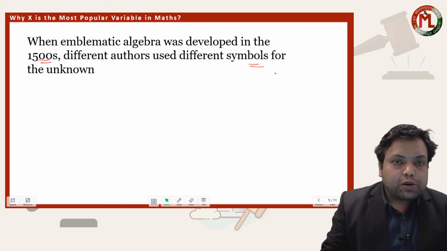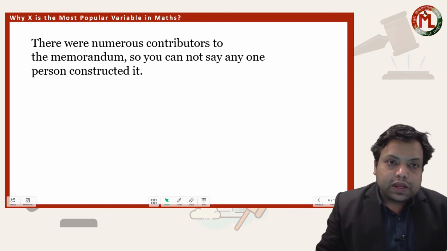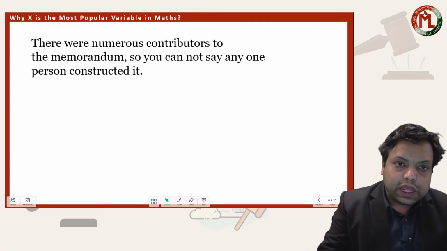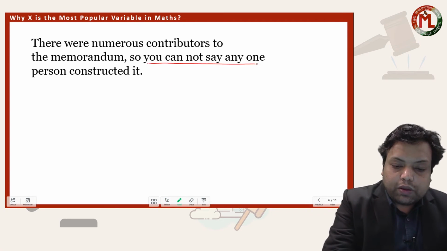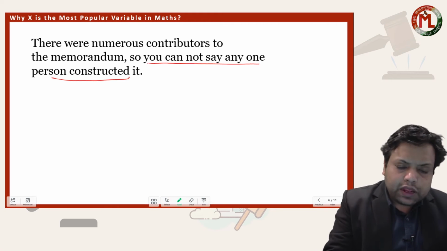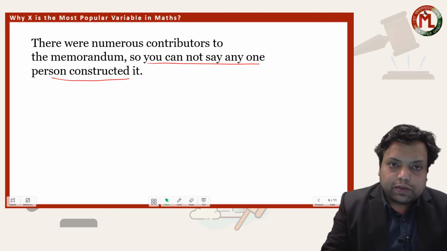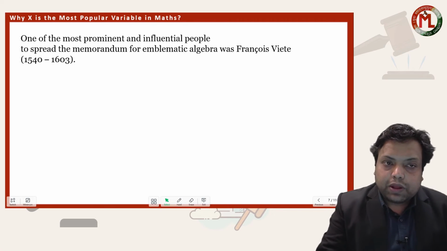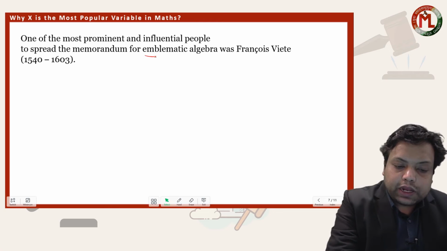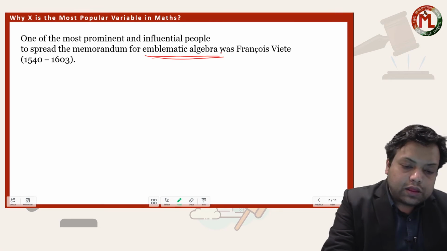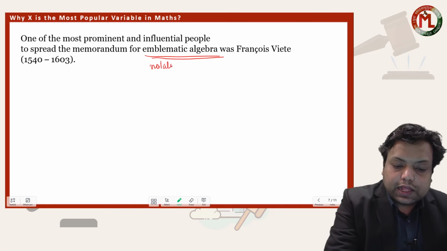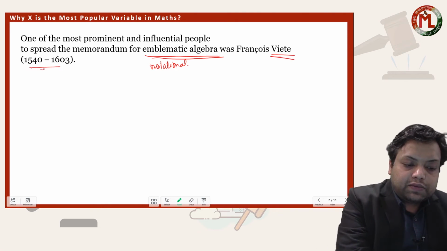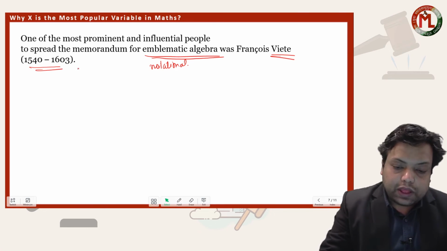There were so many contributors to this journey, and we cannot say any one person constructed it, but one of the most prominent and influential people to spread the notational algebra was Viète, from 1540 to 1603, isn't it?